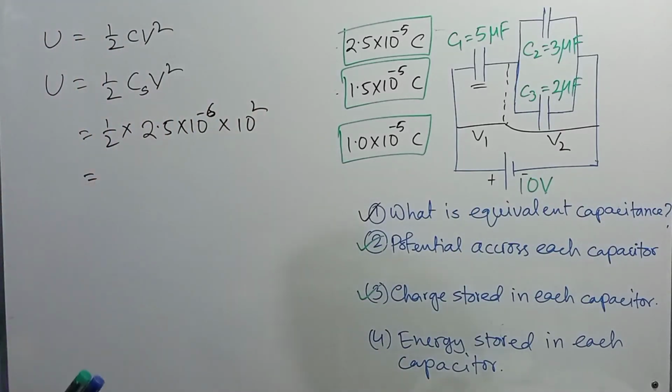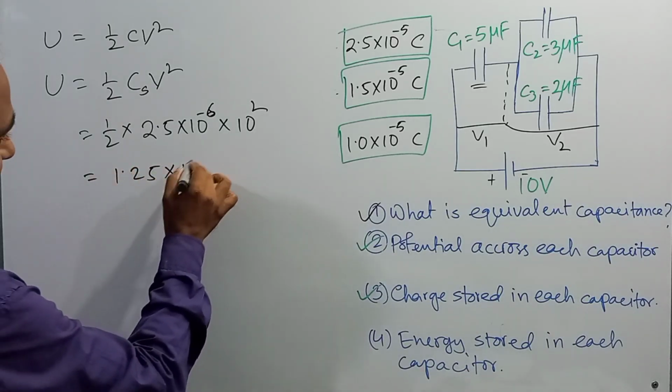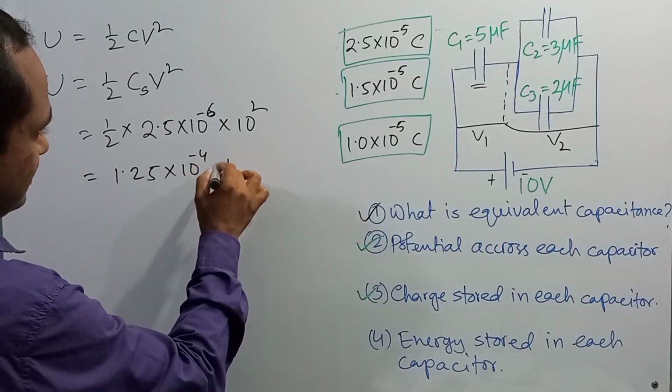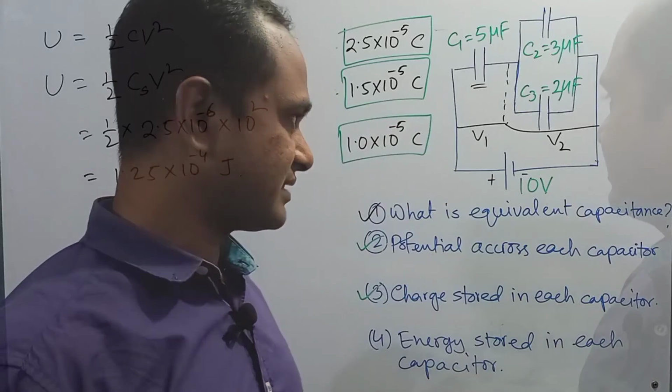After the calculation you will get 1.25 into 10 to the power minus 4, and the unit will be joule. This is the total energy stored in this circuit.